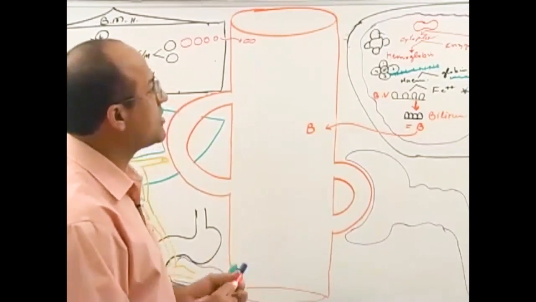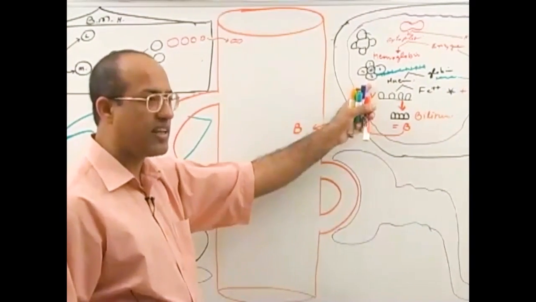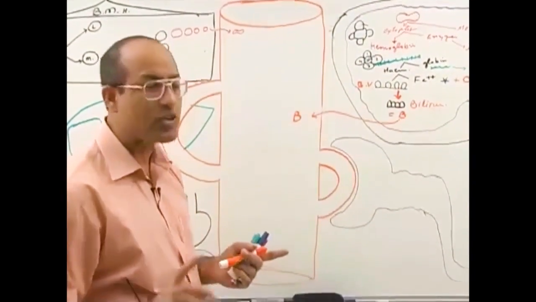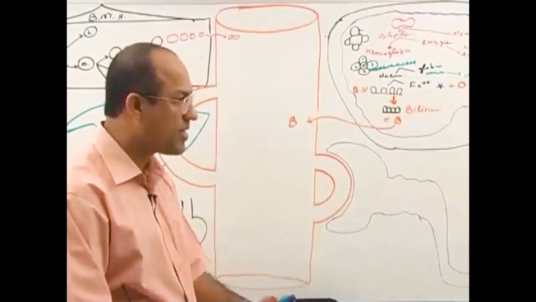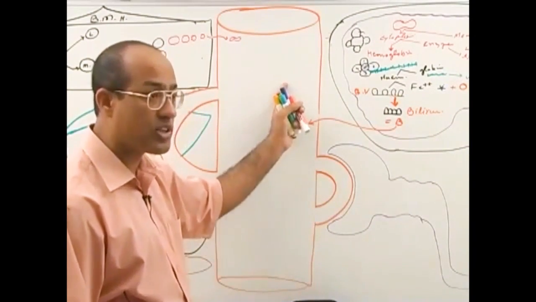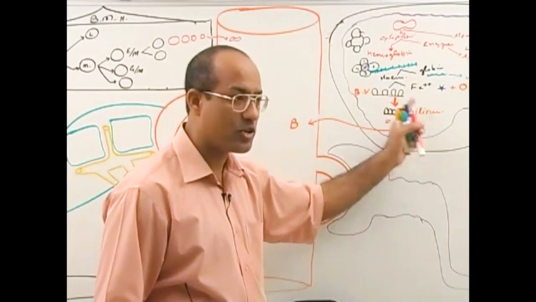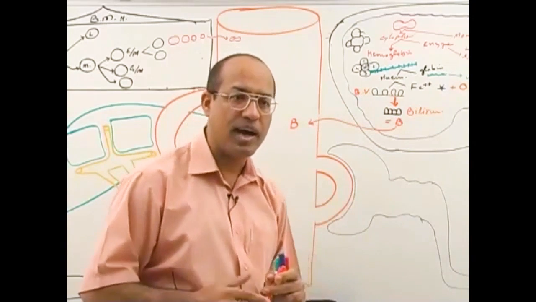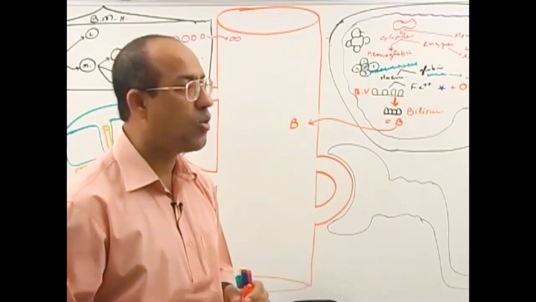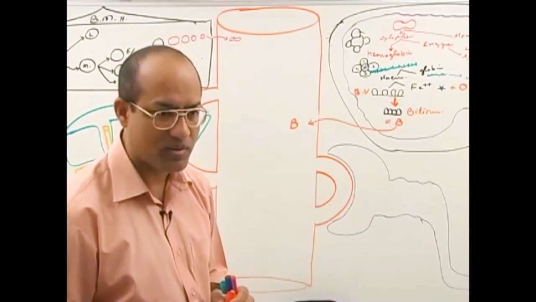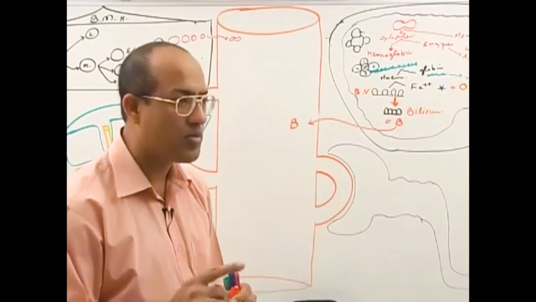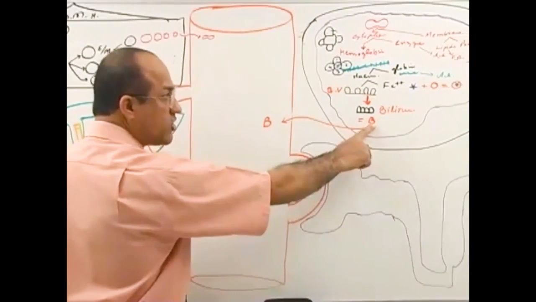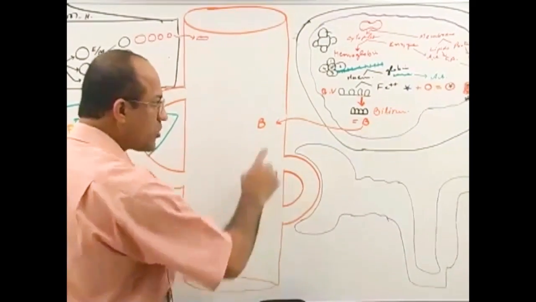Right? And is this breakdown of red blood cells within the circulation or outside the circulation? Outside the circulation. This normal breakdown of red blood cells is not in the circulation, it is in the macrophages, so it is outside the vessels. That is why this type of normal breakdown of RBCs is called extravascular breakdown of RBCs. When macrophages have broken the RBCs, they release bilirubin as a waste product. This will come into blood.